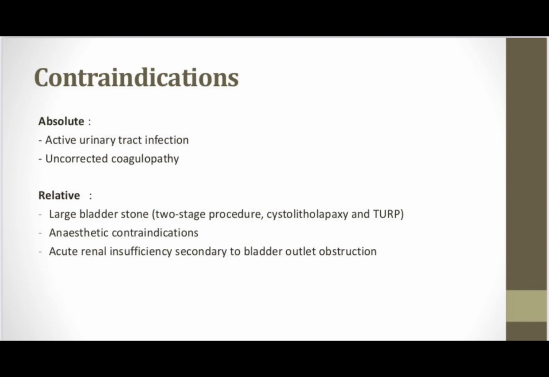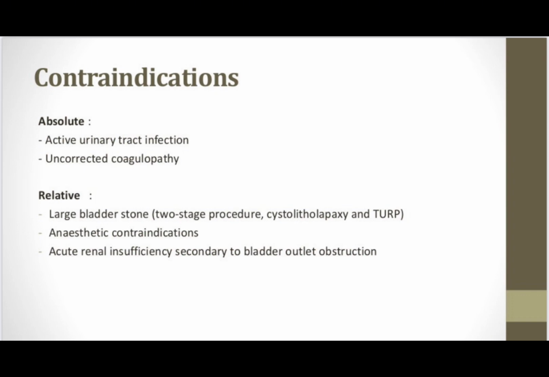Now let's discuss the contraindications of TURP. The absolute contraindications for TURP are an active urinary tract infection or uncorrected coagulopathy.